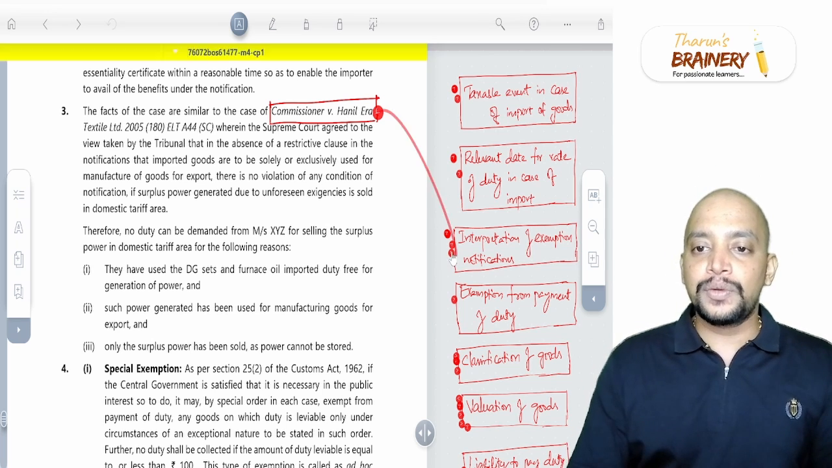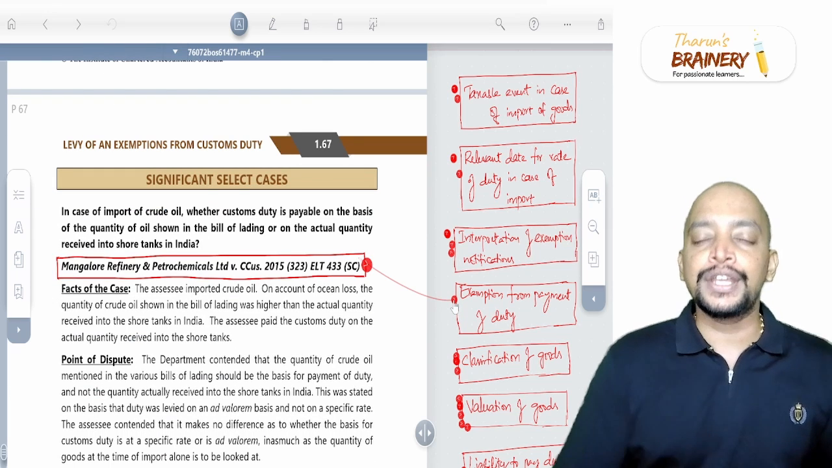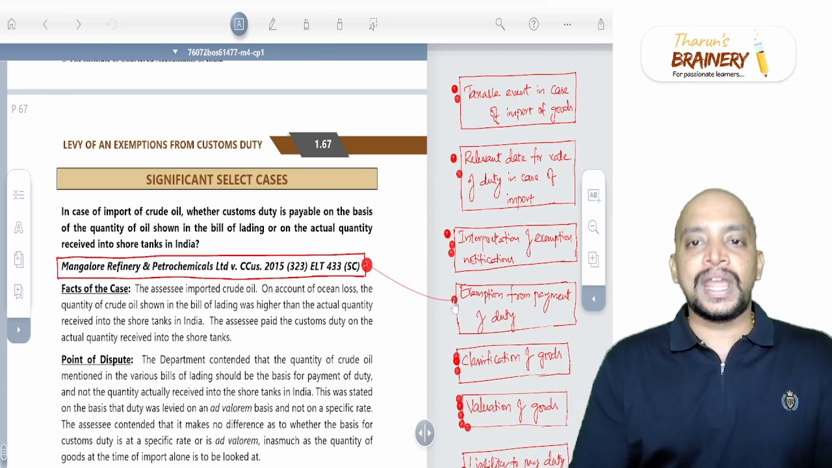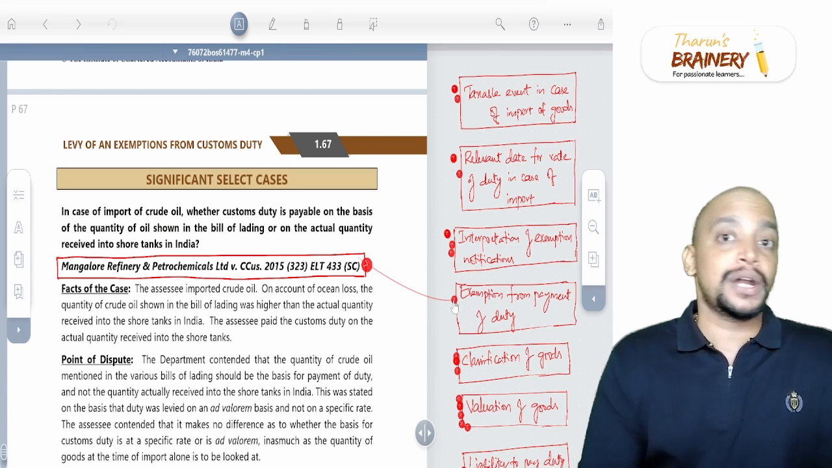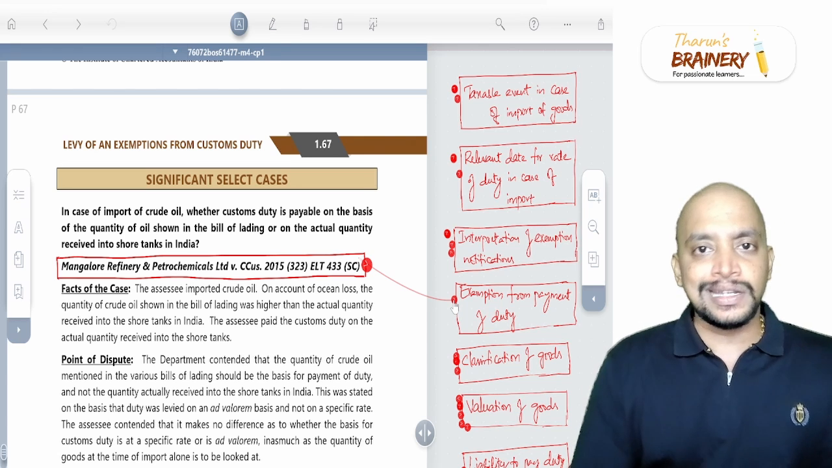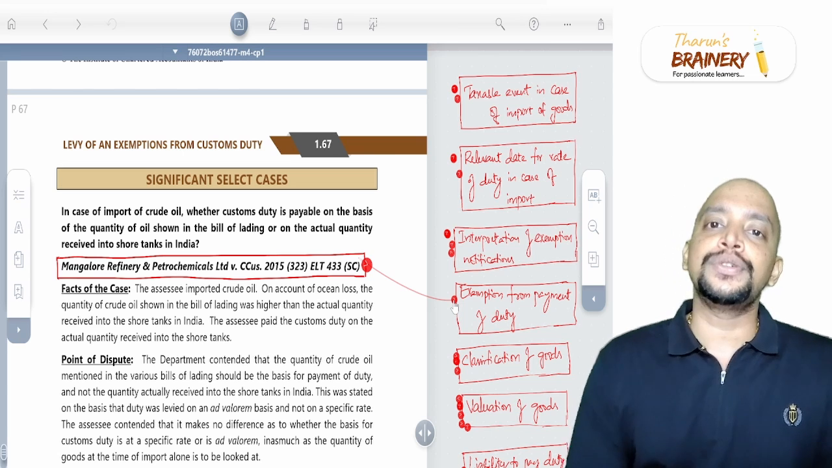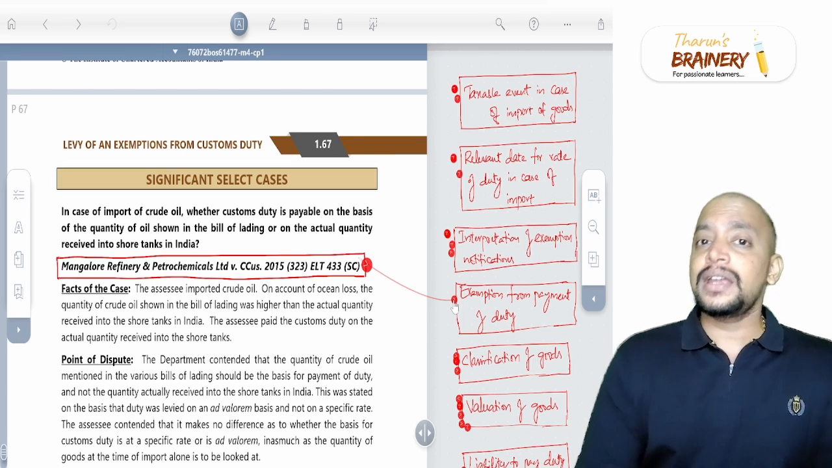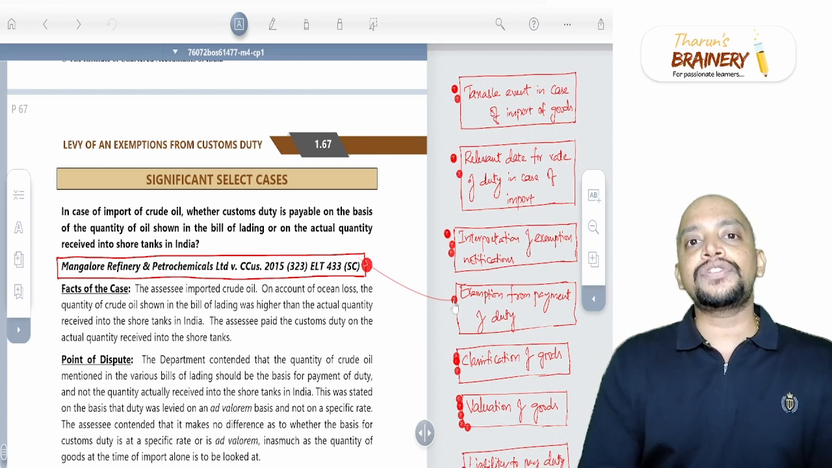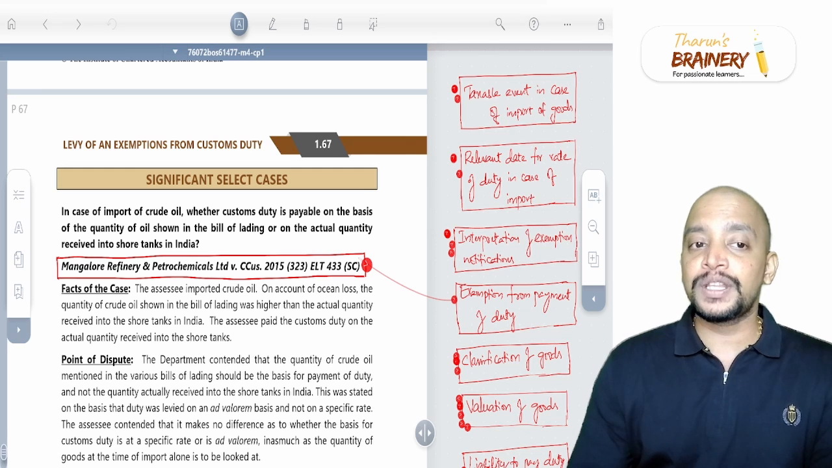Then another one is related to exemption from payment of duty. Usually there are various sections that we have. Section 22 talks about abatement, section 23 talks about remission of duty, pilferage, etc. All these sections are talking about non-payment of customs duty. But here, when the goods are in transit and got destroyed, in that case, first of all, is there a levy? So in case of import of crude oil, is customs duty payable on the basis of the quantity of oil shown in the bill of lading,